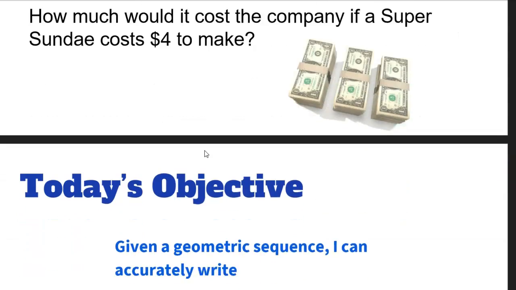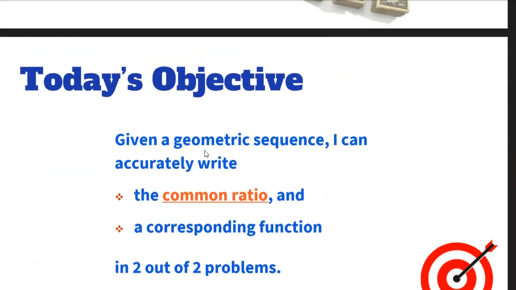Okay, so we demonstrated geometric growth today. Given a geometric sequence, you can find the common ratio, being the number we multiplied each step, and write a corresponding function in 2 out of 2 problems.